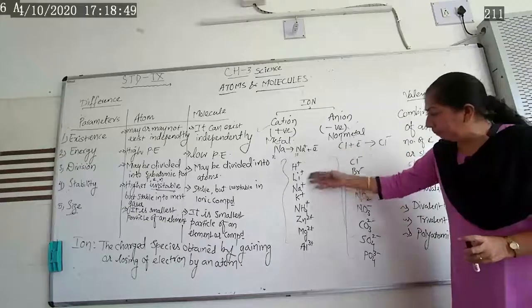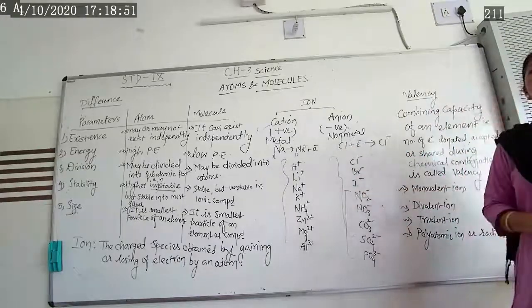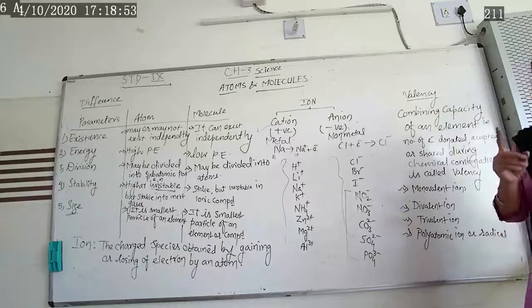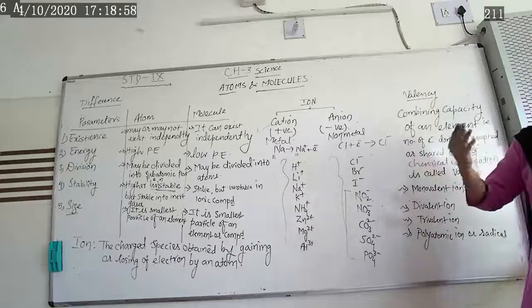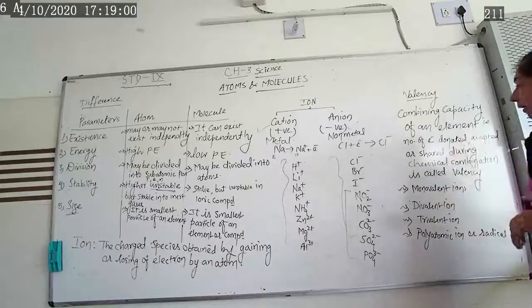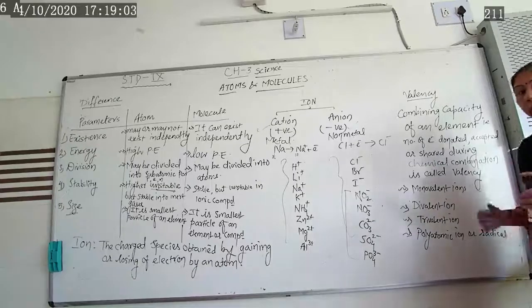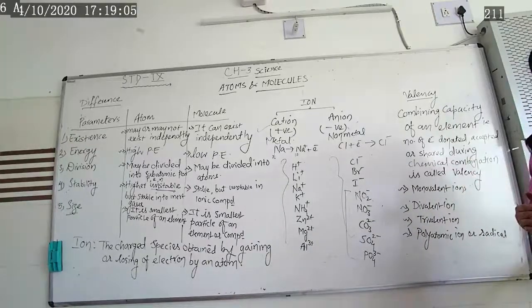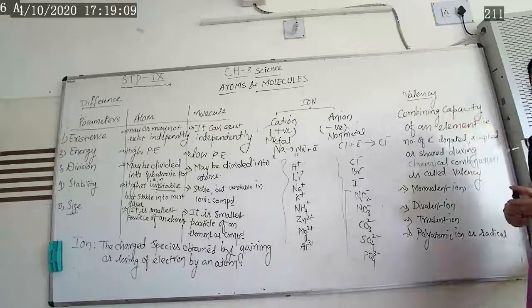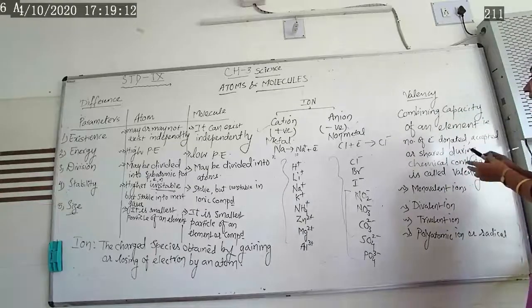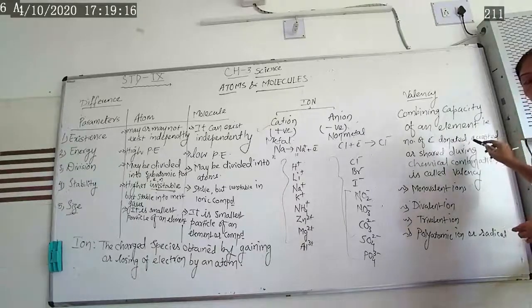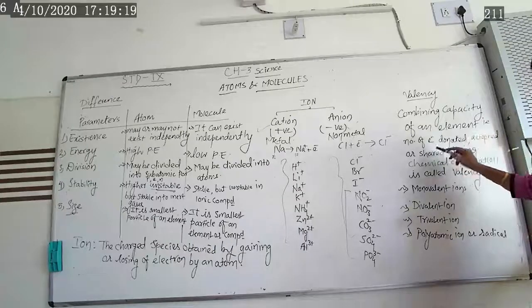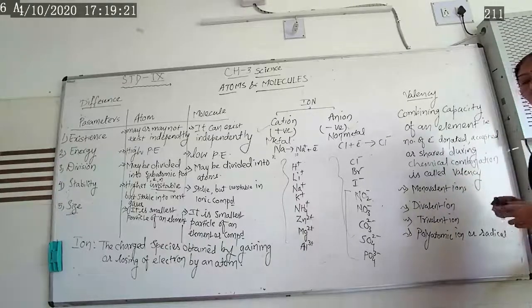Here, whatever the symbol plus, minus, I have written is what valency. Valency is a number which shows whether an atom donates a number of electrons or gains a number of electrons. When atoms combine together, how do they combine? With the help of valency. So valency is what? The combining capacity of an element. That is the number of electrons donated, accepted or shared during this chemical combination.